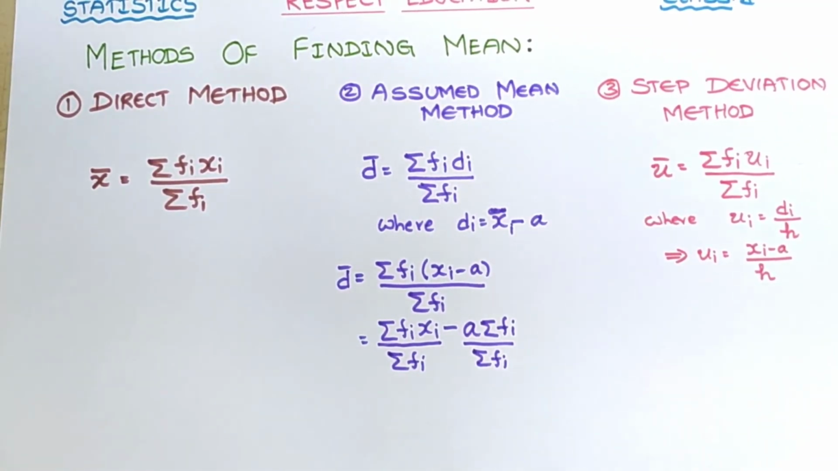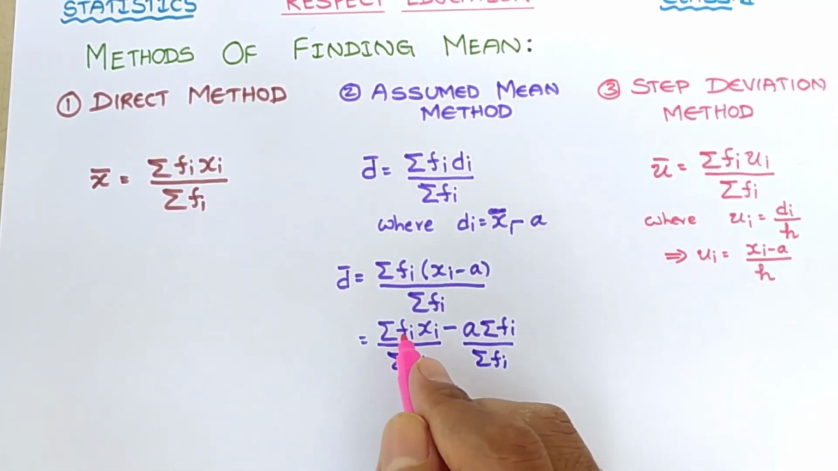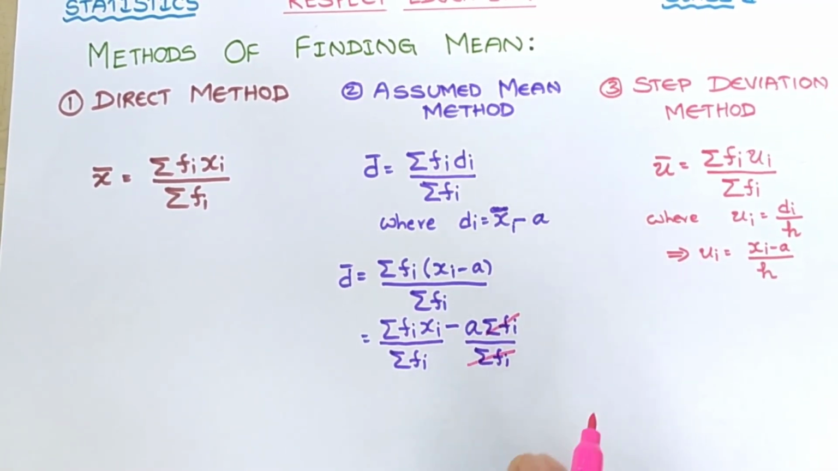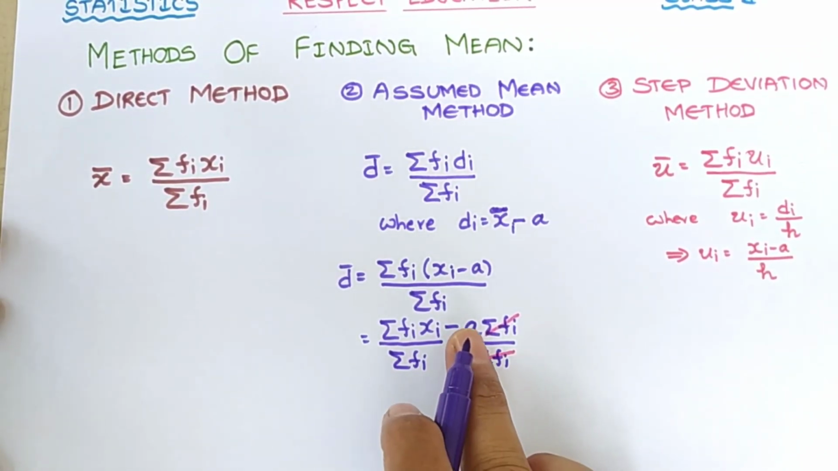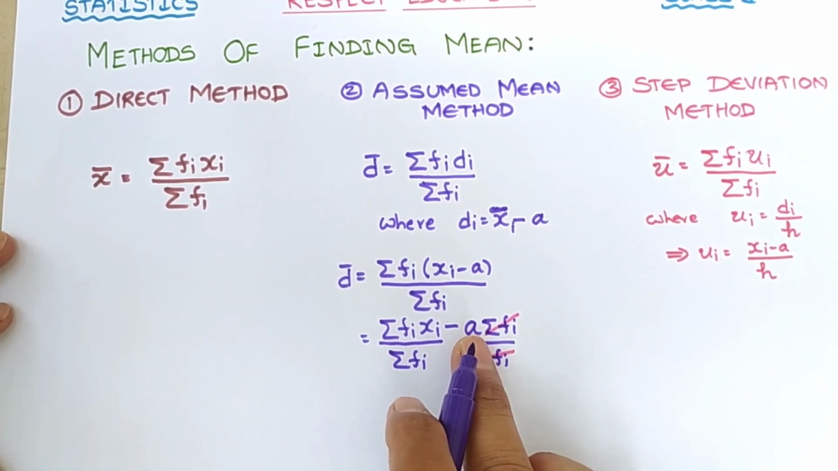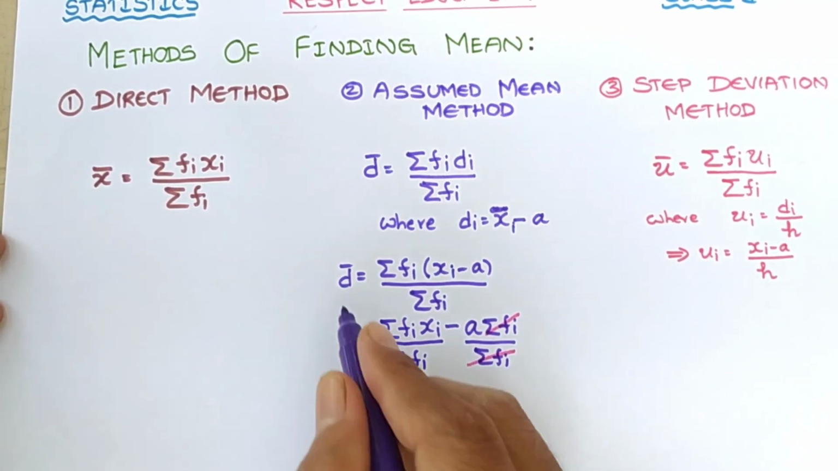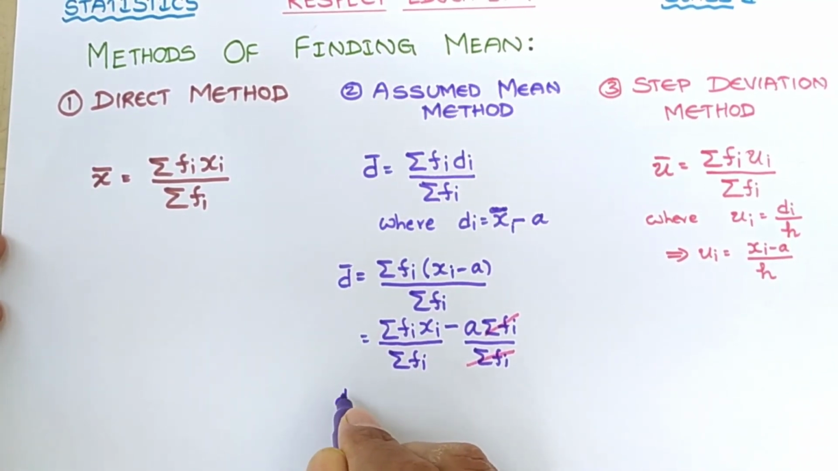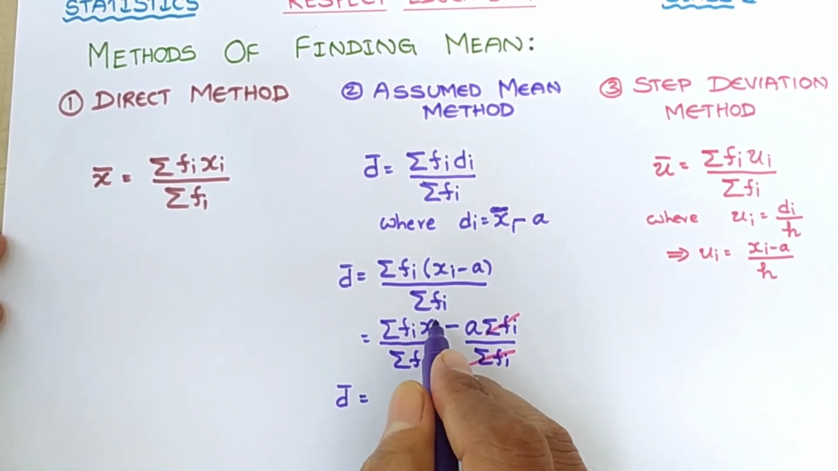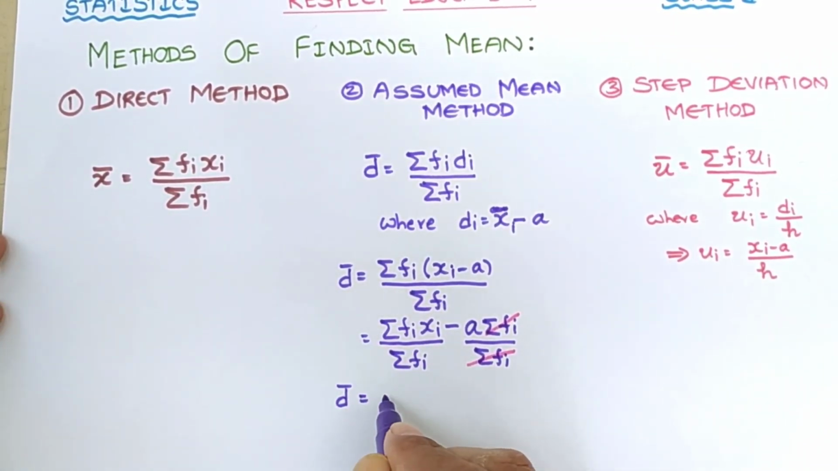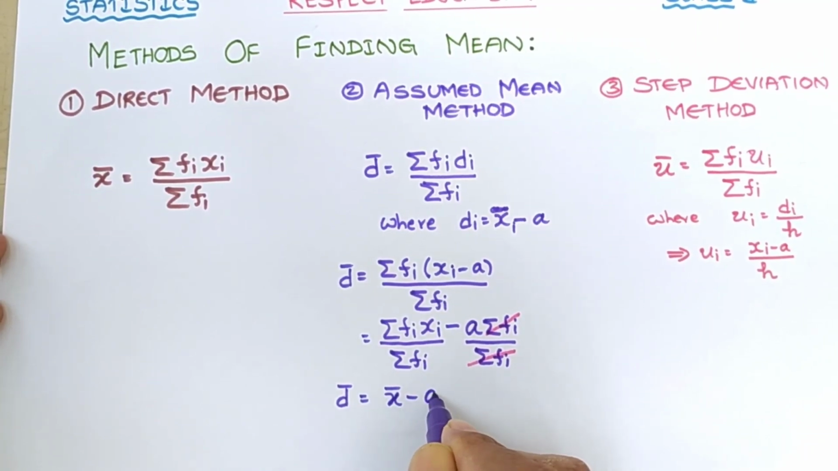Now here what happens? Here this sigma fi, they get cancelled, right? Now let us send this minus a to this side. So here what happens? D bar is equal to, see here sigma fi xi by sigma fi, that is x bar. So we can write x bar minus a.